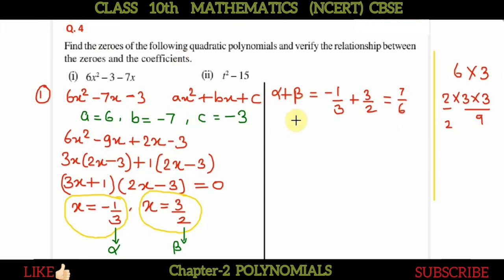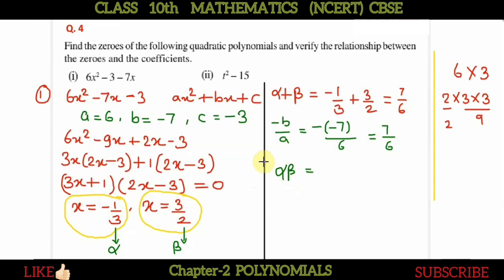Now alpha plus beta should be equal to minus b by a. So we will check minus b by a. b is minus 7, so minus of minus 7, and a is 6. So here it is 7 upon 6. Both are equal.